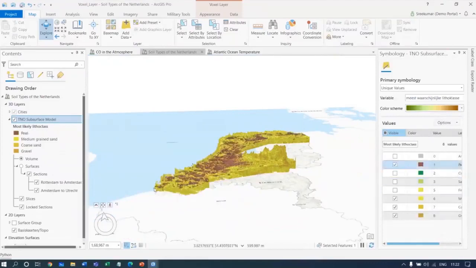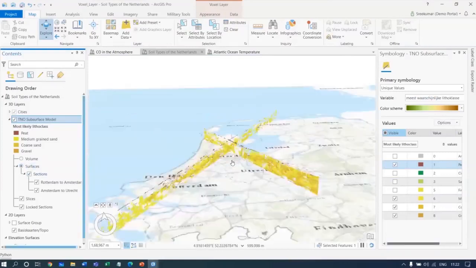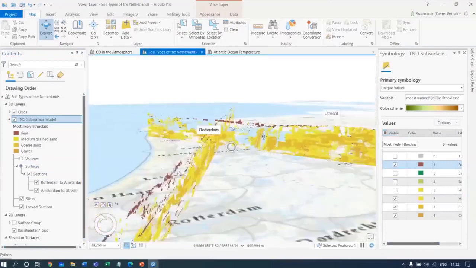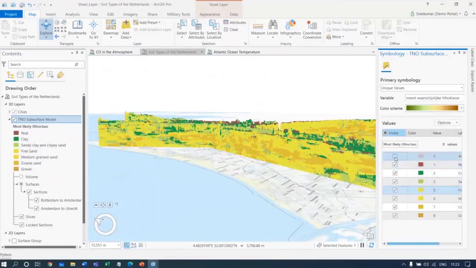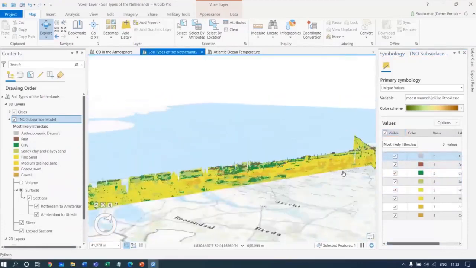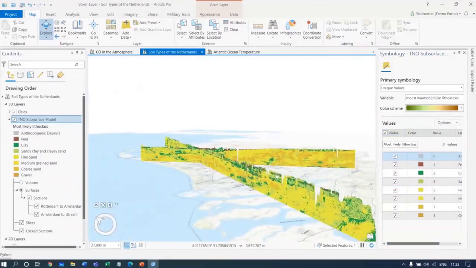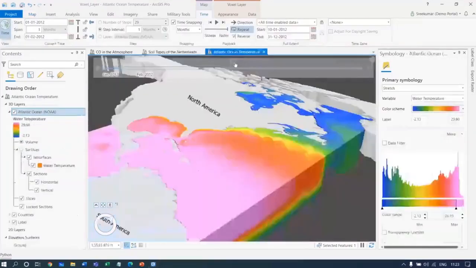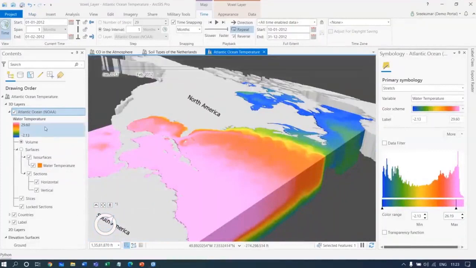So I'll just switch it on, and then I'll try to actually slice it and see how the lithography in these sections will appear, and how each strata is appearing in this. So like this, you can just cut at any point wherever you want and perform various kinds of operations. Another similar operation that I would like to show with the limited time that I have is a NOAA